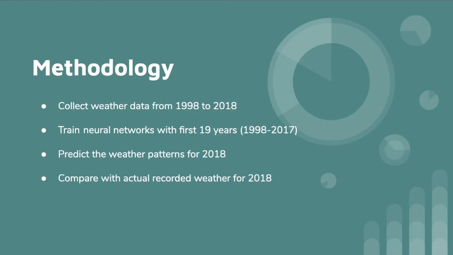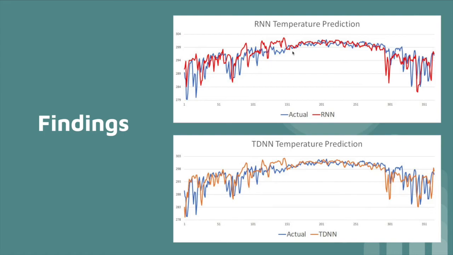So what was our methodology in approaching this project? We collected weather data from 1998 to 2018 and trained neural networks with the first 19 years. We then used our model to predict the weather patterns for 2018 and compared it with the actual recorded weather in 2018. Here's what we found.